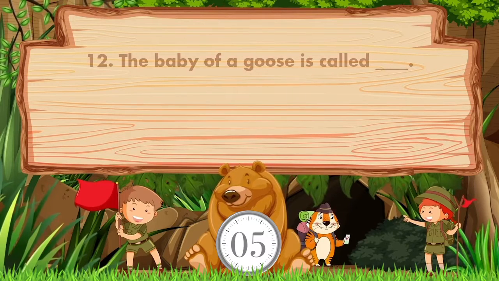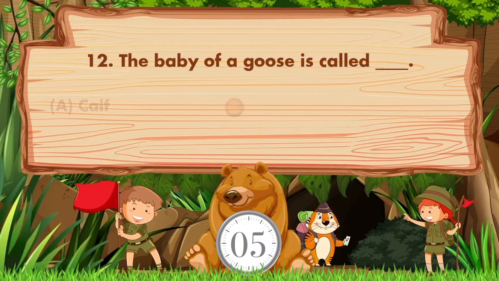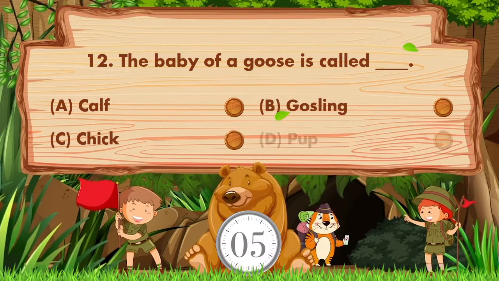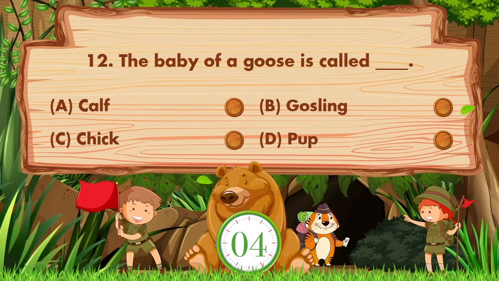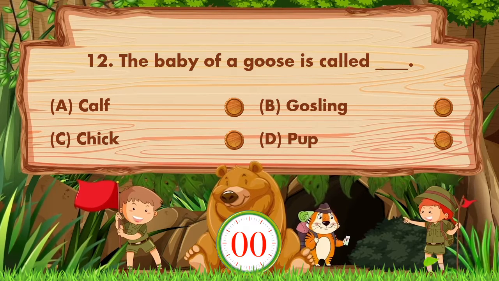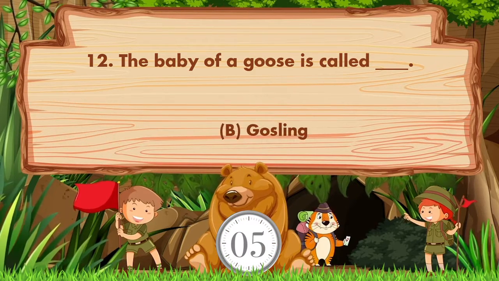The baby of a goose is called blank. Option is A. Calf, B. Gosling, C. Chick, D. Pup. Answer is option B. Gosling.